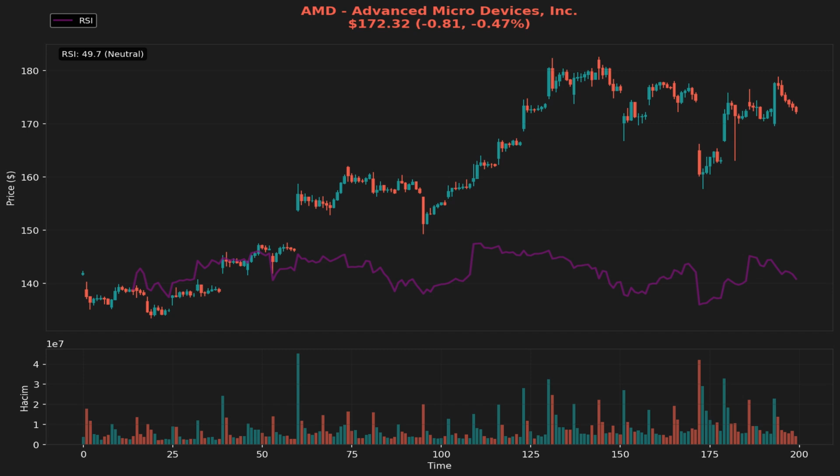Conversely, if the price rises on low volume, it could imply that the upward movement lacks strength and may not be sustainable. Thus, volume analysis is crucial in confirming trends or reversals.